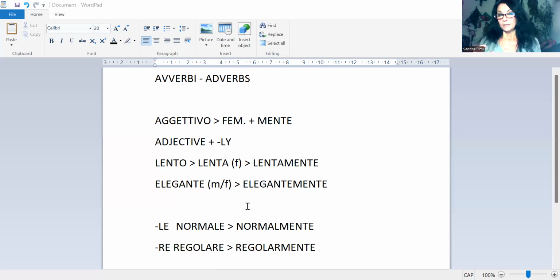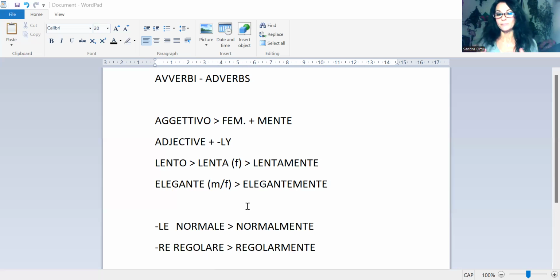A very useful thing to do is learning the adjective and the adverb, and seeing how you can express the same or a similar thing using either the adjective or the adverb. For example, this person is slow, or this person walks slowly.